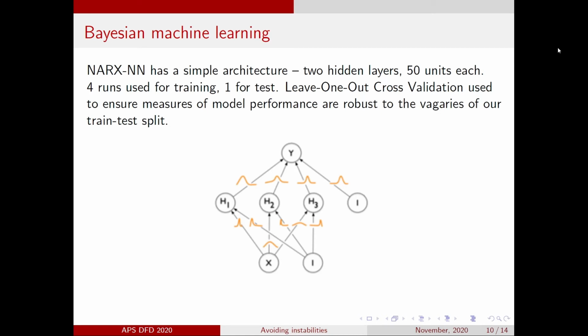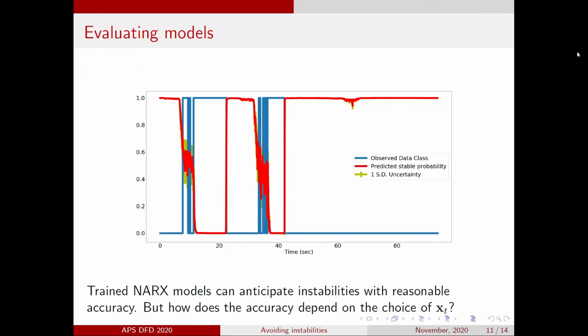We also want to make sure that our model performance is not dependent on which particular experimental run was chosen for testing, so we use leave one out cross-validation and only report the average performance across all 5 possible train test splits. Our NARCS models actually perform quite well. In this example plot, we show the performance of one of the trained models on the held-out test run.